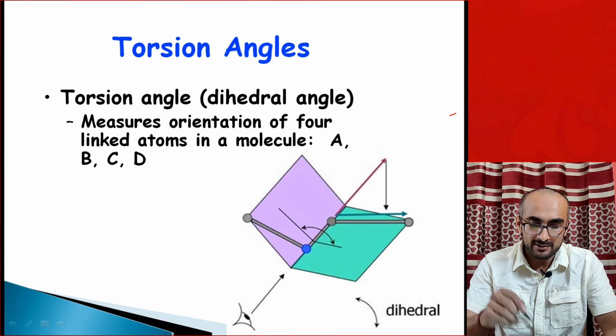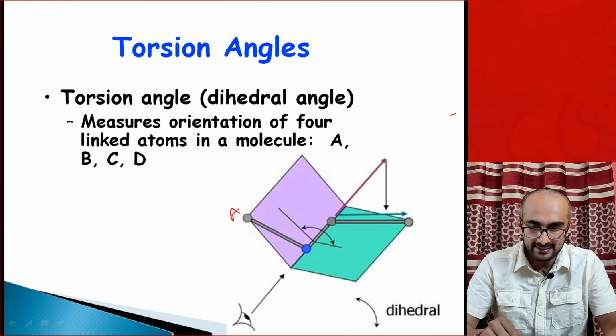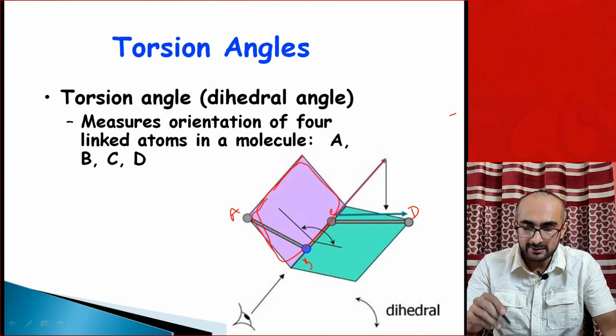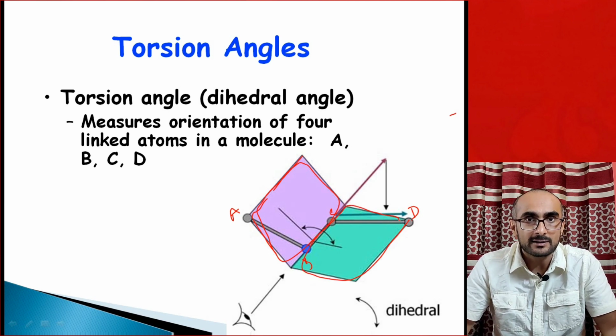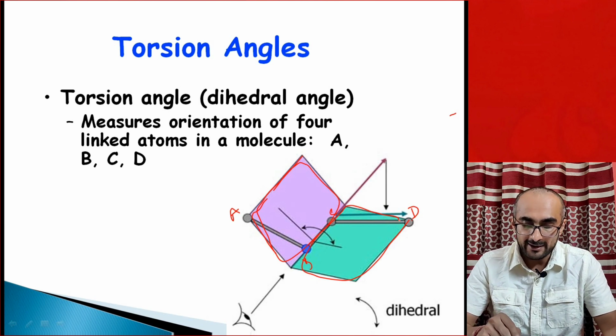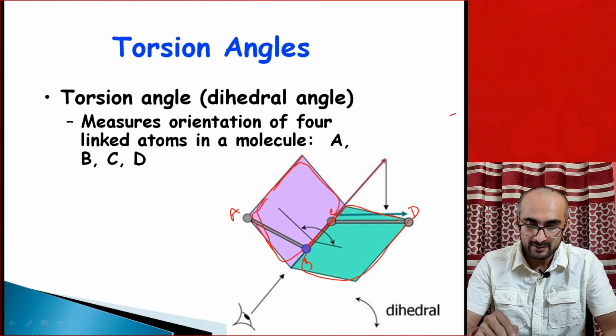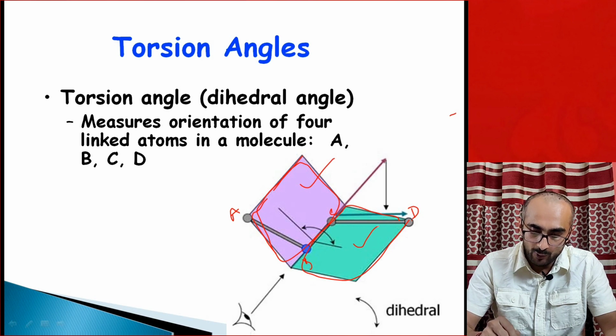For example, if you have, say, 4 points A, B and C, D, and A and B, they are located in one plane, like shown here in violet color, and C, D atoms, they are forming another plane. The best example is if you look at a book or a file cover. So in this situation, the angle between these two planes, AB plane, this one, and CD plane, the green color. So the angle between them across the bond between B and C.